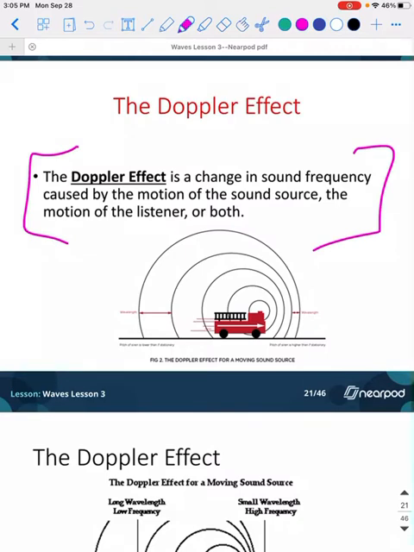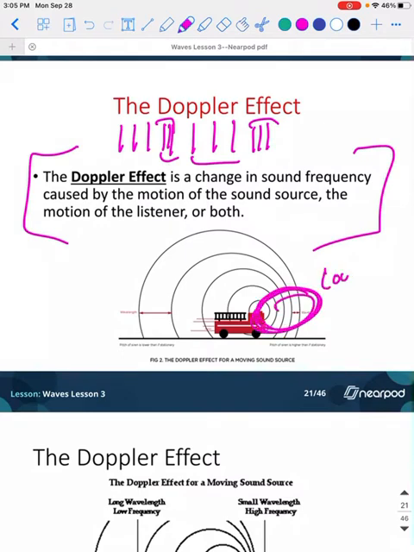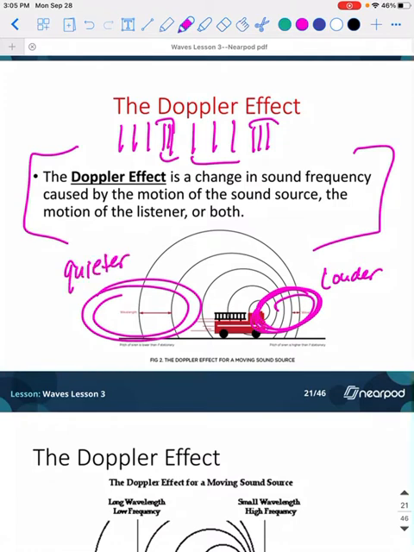So you know how we said that sound waves are longitudinal waves, meaning that they kind of squeeze together and then pull apart and then squeeze together. Because they're being compressed here, this is going to be a louder sound than back here, because the wavelength here is a lot longer than the wavelength here. So this is going to sound a little bit quieter than here. So if I'm standing here, it's going to sound a lot louder than if I was standing here.